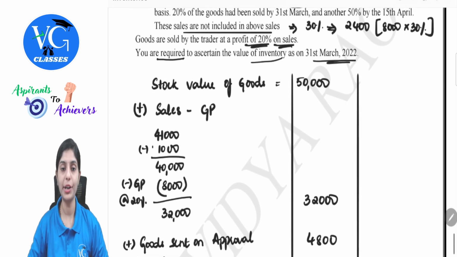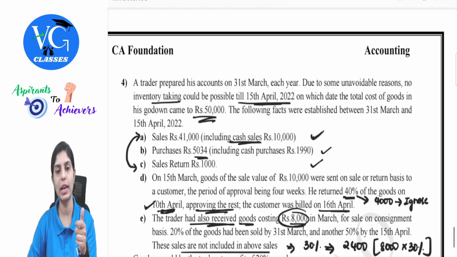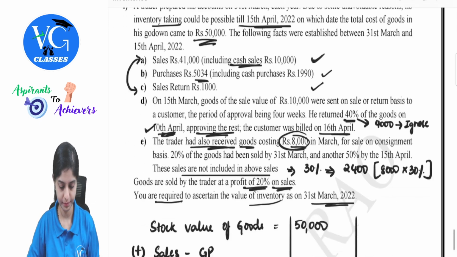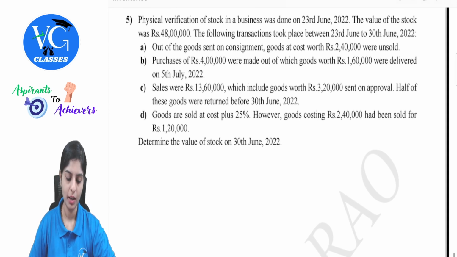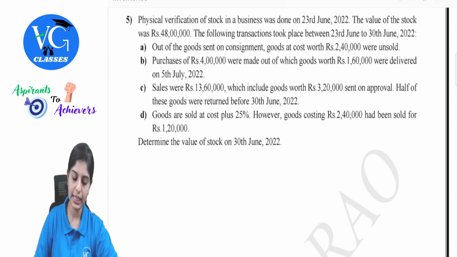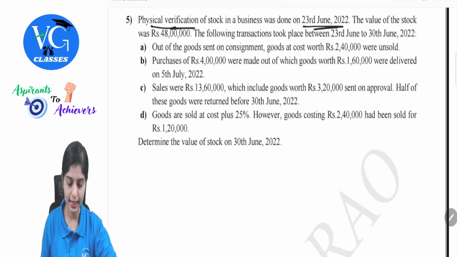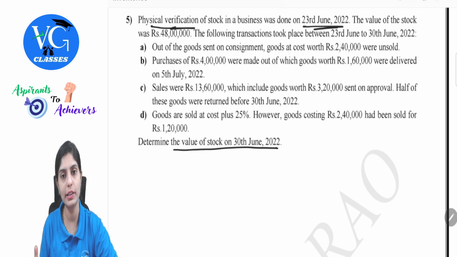Just a few pointers to break down. If you just understand the dates, you can easily crack such questions. That is inventory taking. Let's observe the last question. Physical verification of stock in a business was done on 23rd June. The value of the stock was 48 lakh. The following transactions took place between 23rd June to 30th June. So directly let's look into the requirement. Determine the value of stock on 30th June.